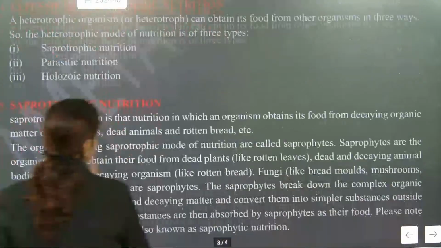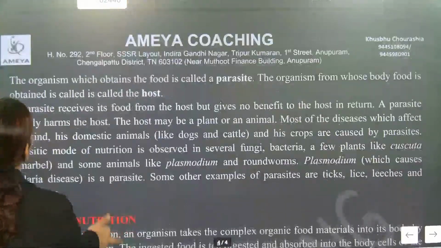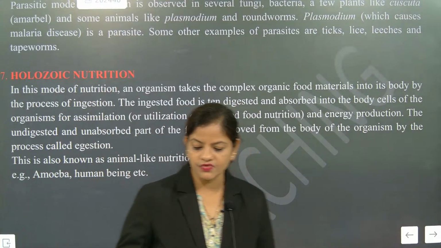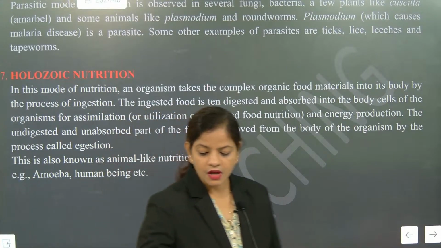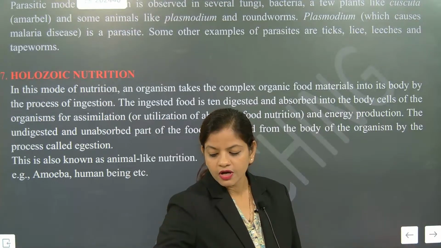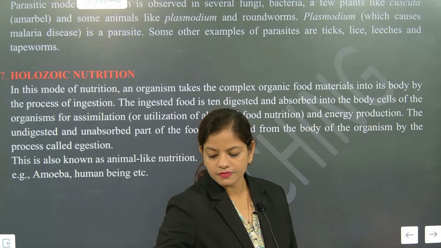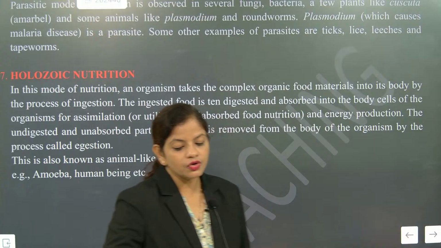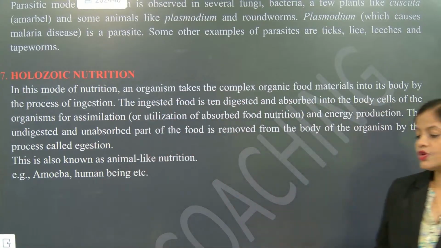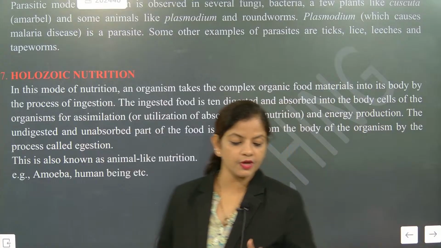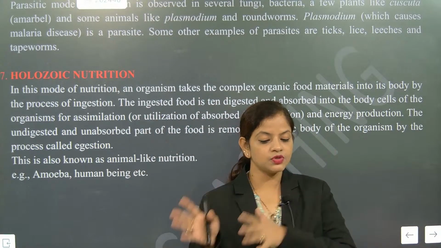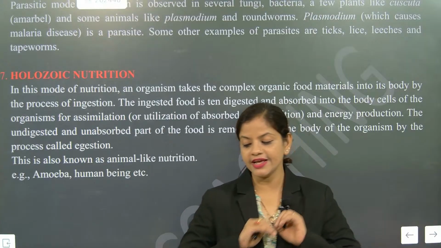I hope you might have understood the saprophytic mode of nutrition. Now, the holozoic mode of nutrition is very different. Amoeba and human both are considered as holozoic mode of nutrition. Understood or not? So, see, the holozoic mode of nutrition is totally different. It is totally dependent upon five processes: ingestion, digestion, absorption, assimilation, and egestion.